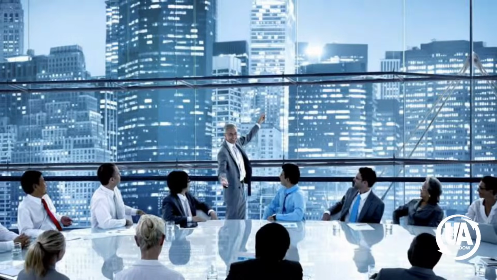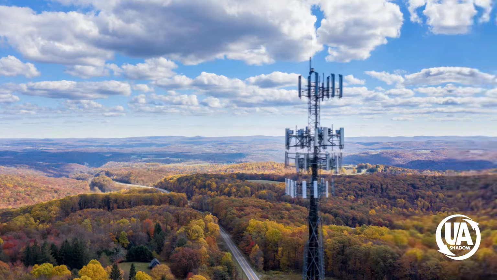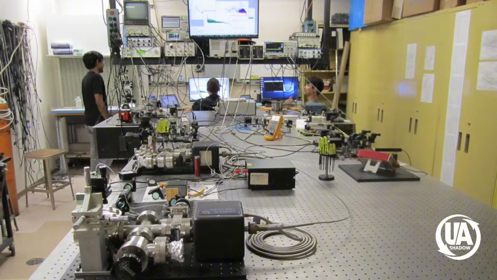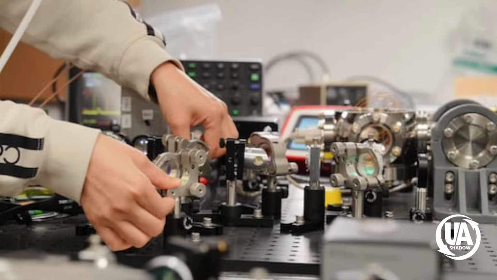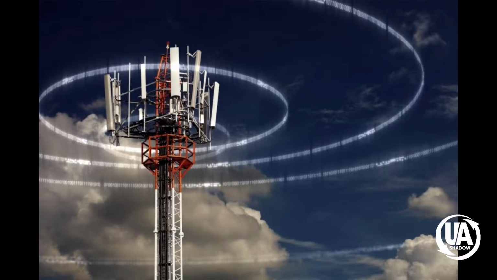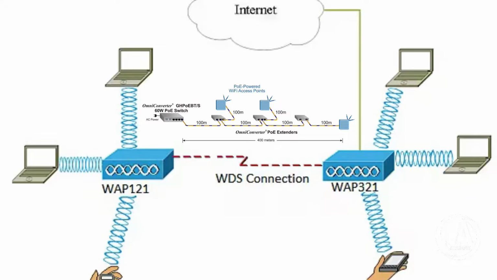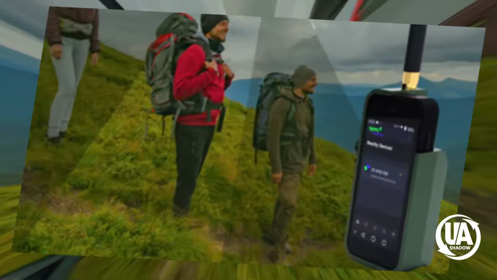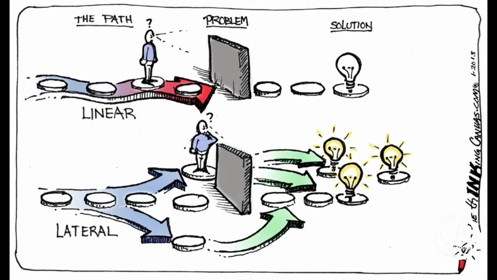Meshtastic didn't start as a company, a startup, or even a formal project. It began as a personal experiment by software developer and radio enthusiast Kevin Hester, who wanted a better way to communicate with friends while hiking and traveling off-grid. Kevin had experience in distribution systems and open source software, and like many engineers, he saw a gap.